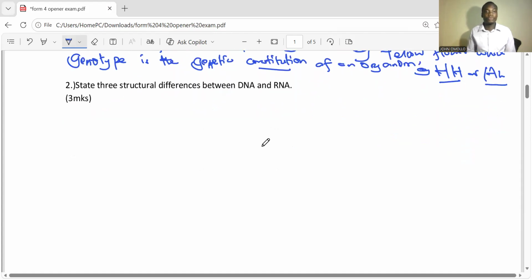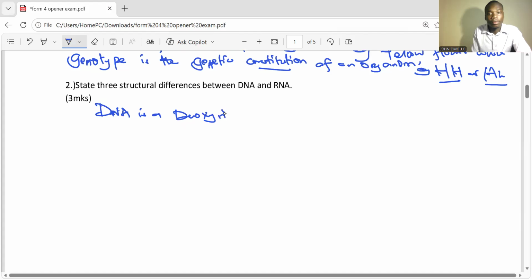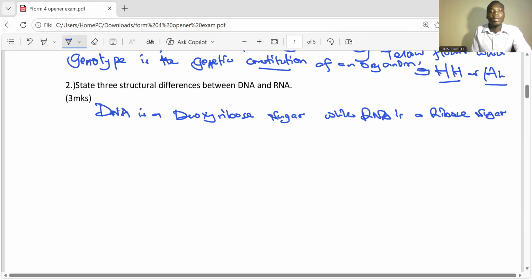Number two, state three structural differences between DNA and RNA. So we know that DNA is deoxyribose sugar, while RNA is a ribose sugar. Are you getting that?